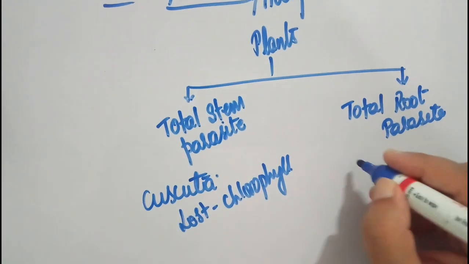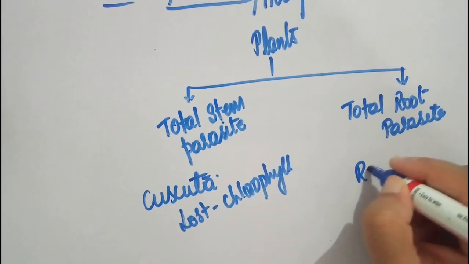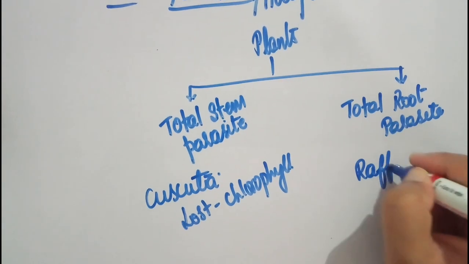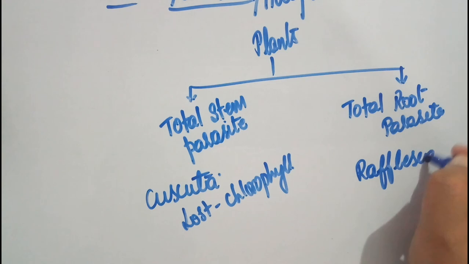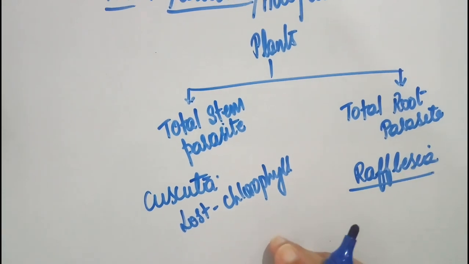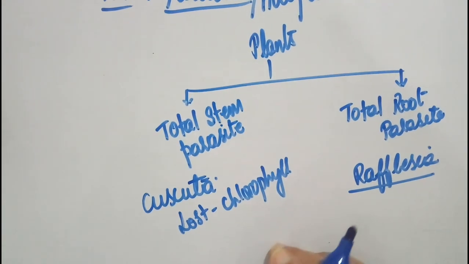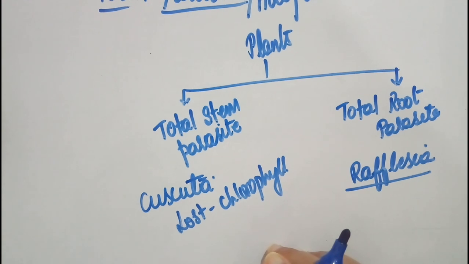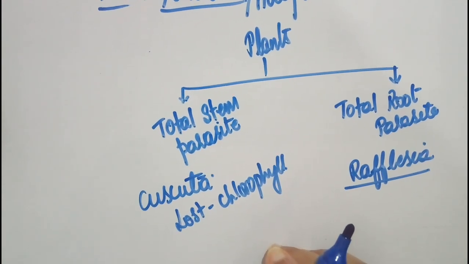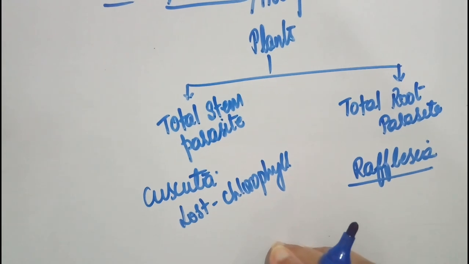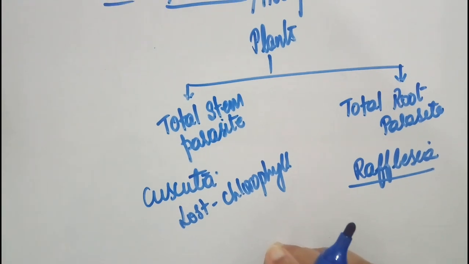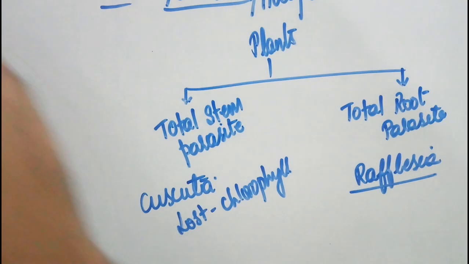Then we have the total root parasite, which is Rafflesia. All of you might have heard of this flower, the largest flower. Rafflesia is a root parasite. Root parasite means it obtains its nourishment, food, minerals, water, everything from the root of its host plant. That is called the complete or total root parasite.